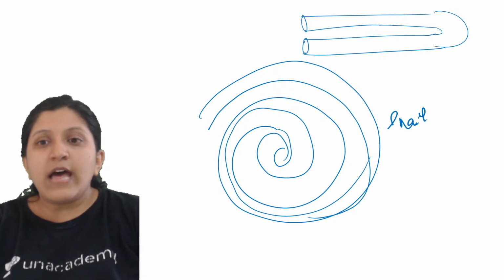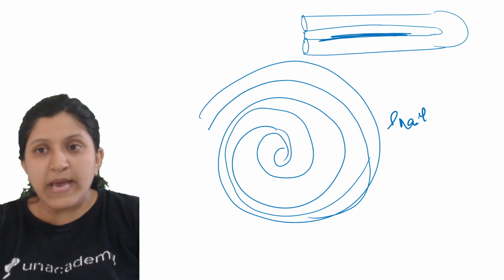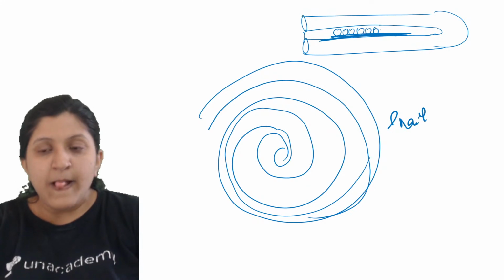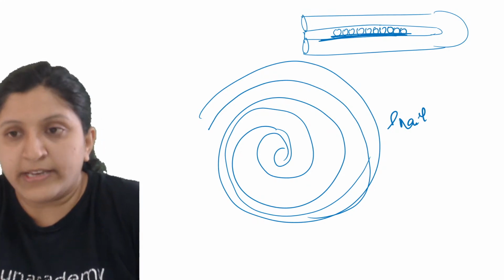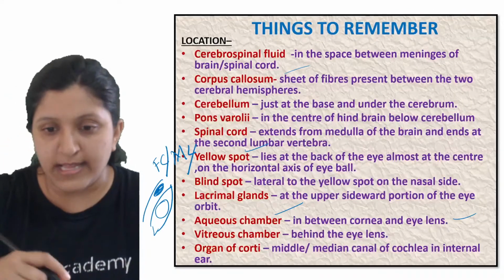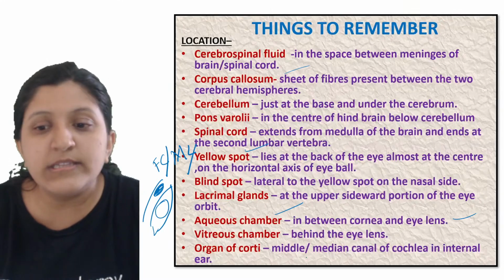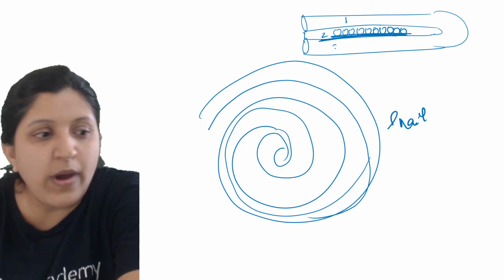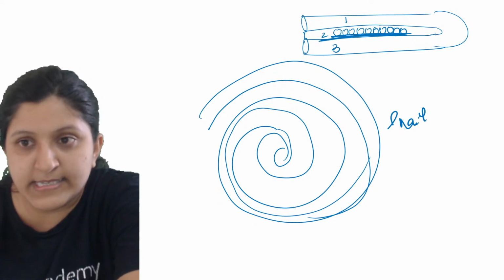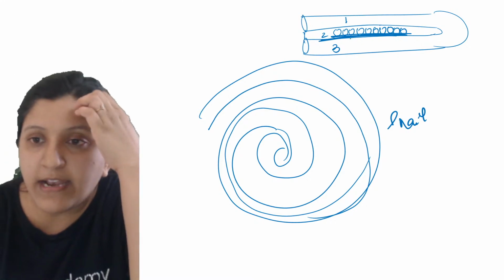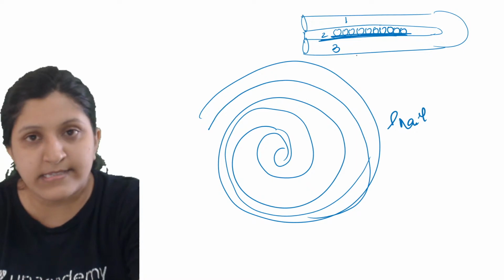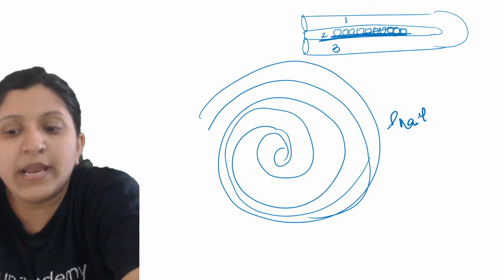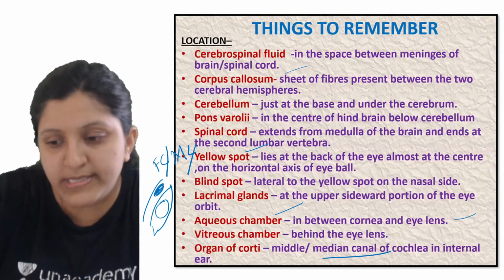Now this part that you see here is the basilar membrane, where the organ of Corti is placed. The organ of Corti itself is the sensory cell. It is found in the median canal, because this one is the median canal. So this is 1, 2 and 3. The median canal is this one, this is the tympanic canal, and this one is the vestibular canal, and this is the tympanic canal. Based on that the names are given. Now there is a basilar membrane onto which you can find a different cell, that is the sensory cell.